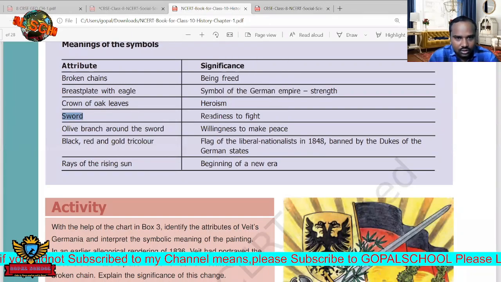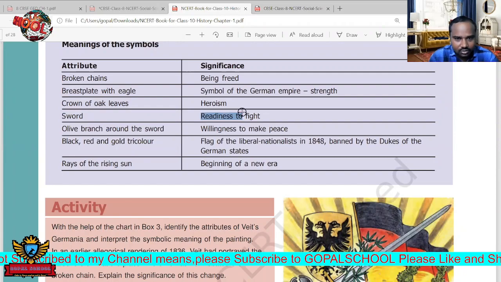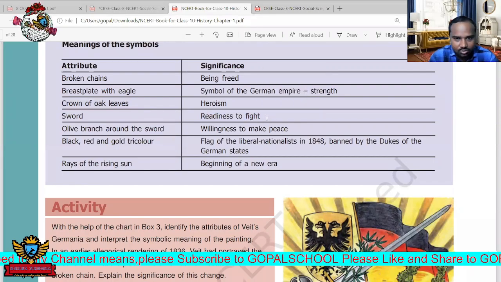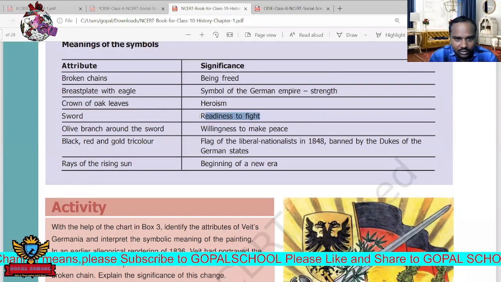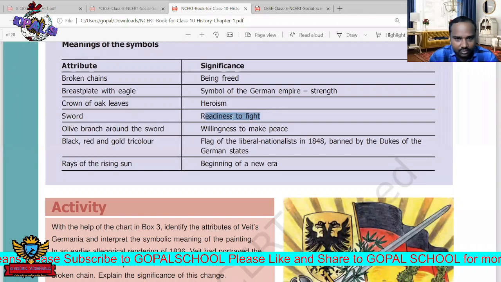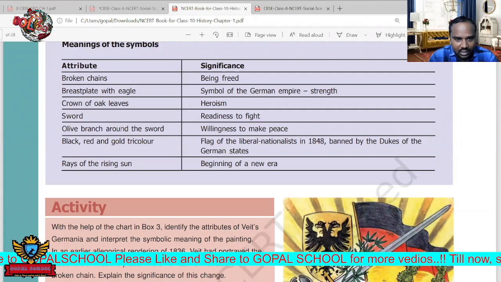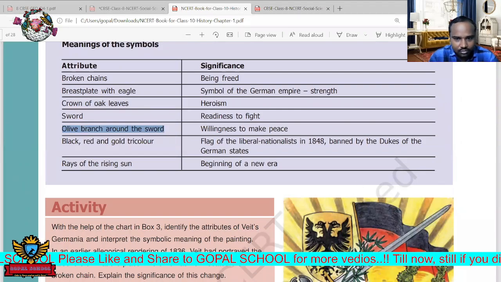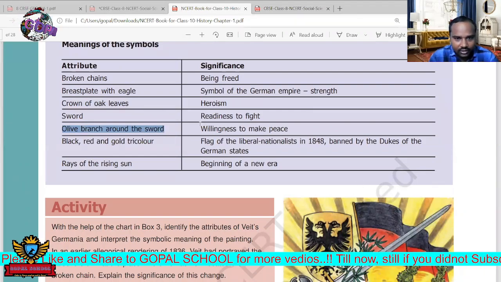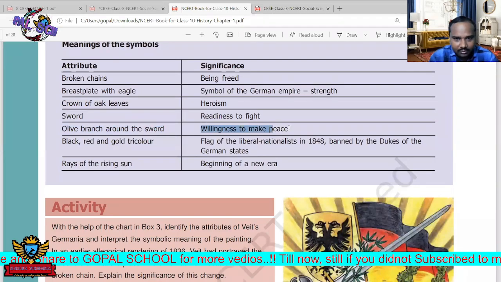Next, a sword. The sword means readiness to fight. We are ready to fight for freedom and also for our protection. That is called readiness to fight. Next, olive branch around the sword. The meaning is willingness to make peace.